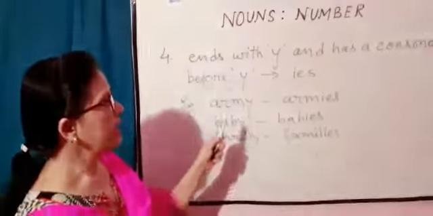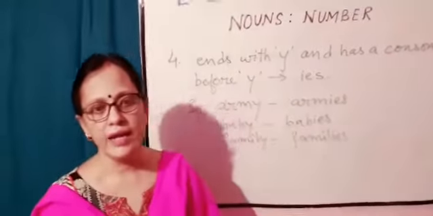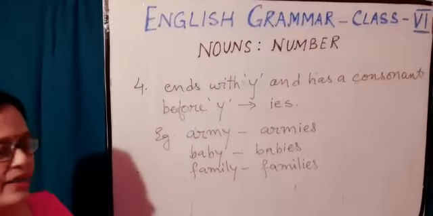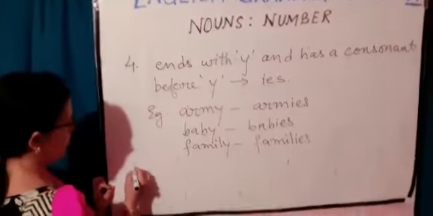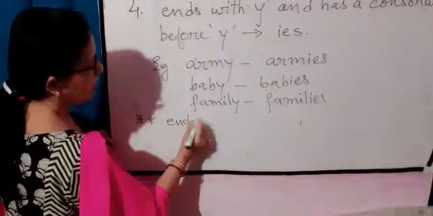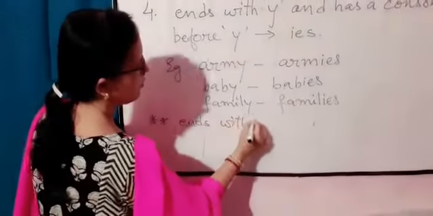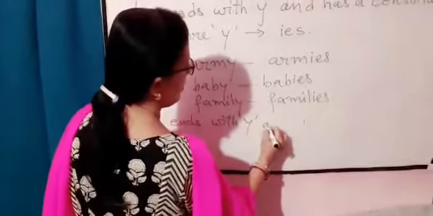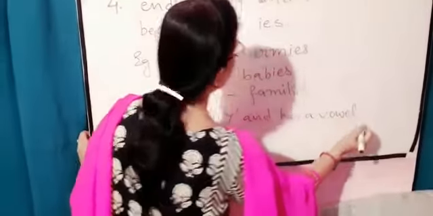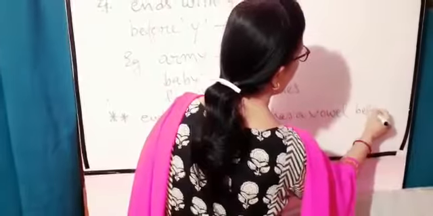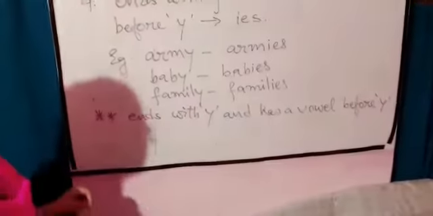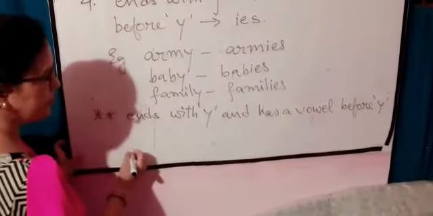However, if the noun ends with Y and has a vowel before it, its plural is formed by adding S normally. So, if a noun ends with Y and has a vowel before Y, normally we add S and make it plural.